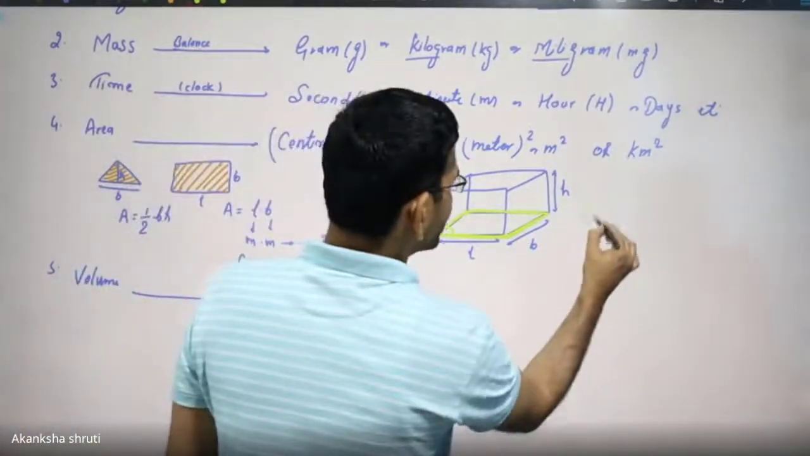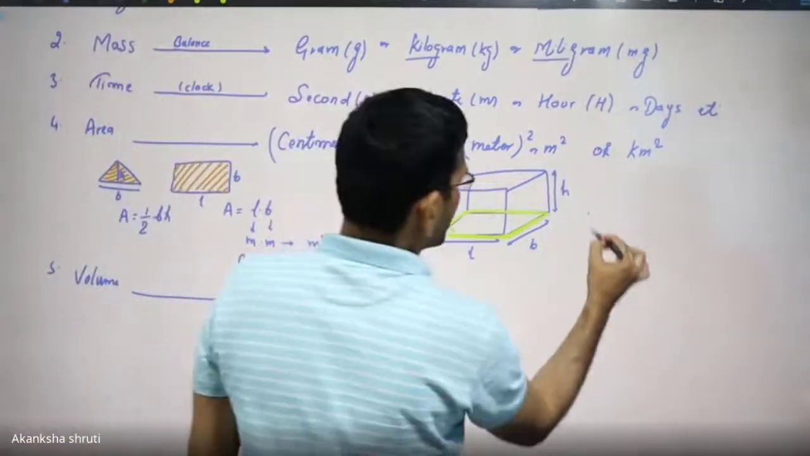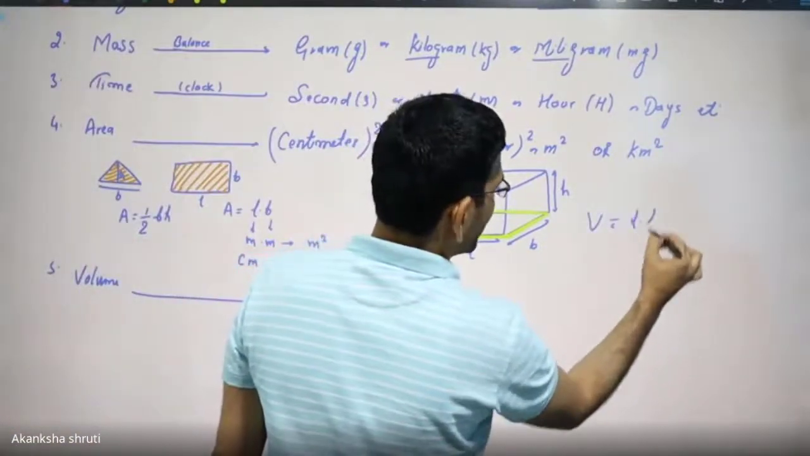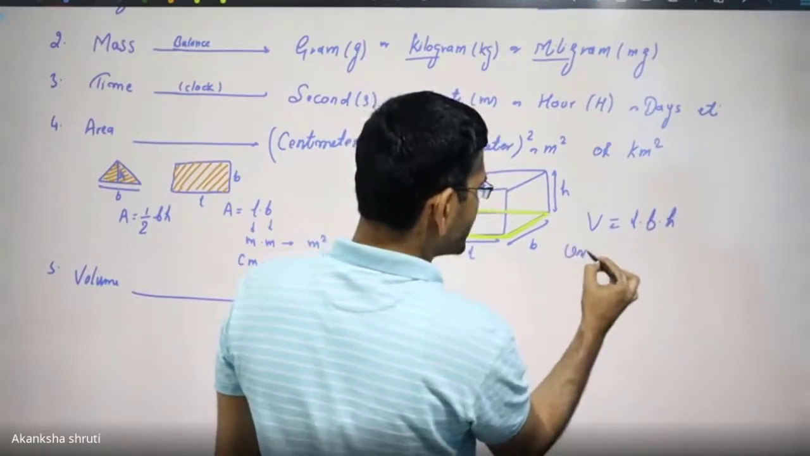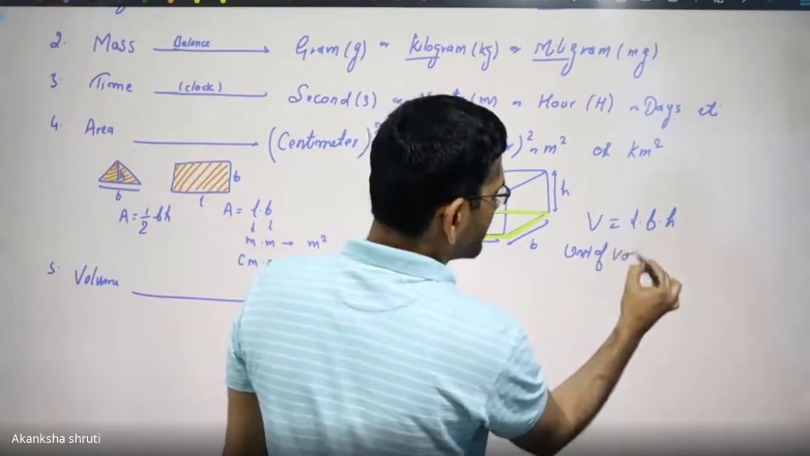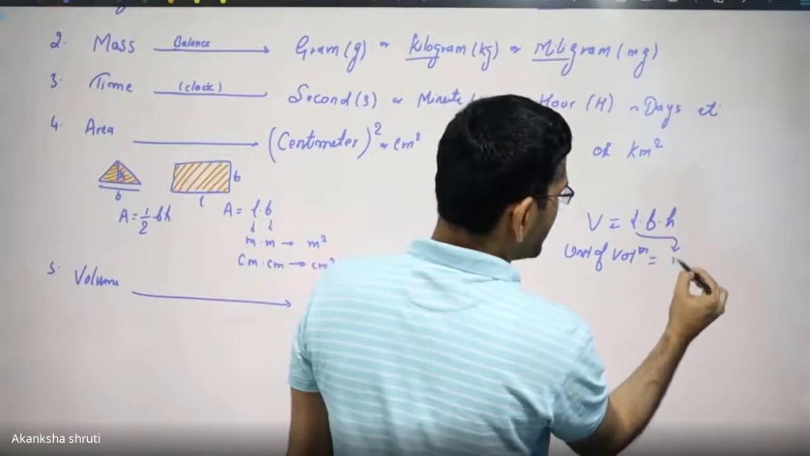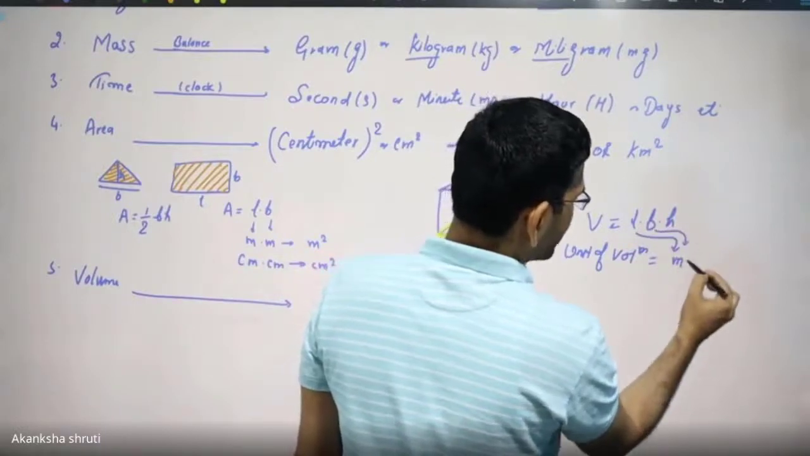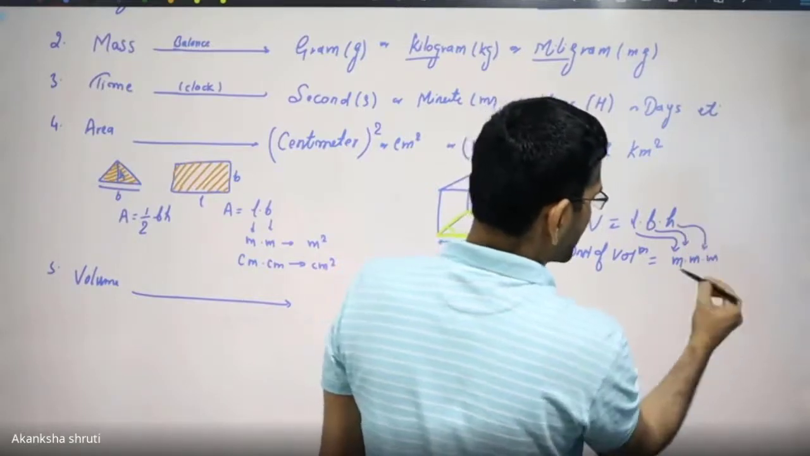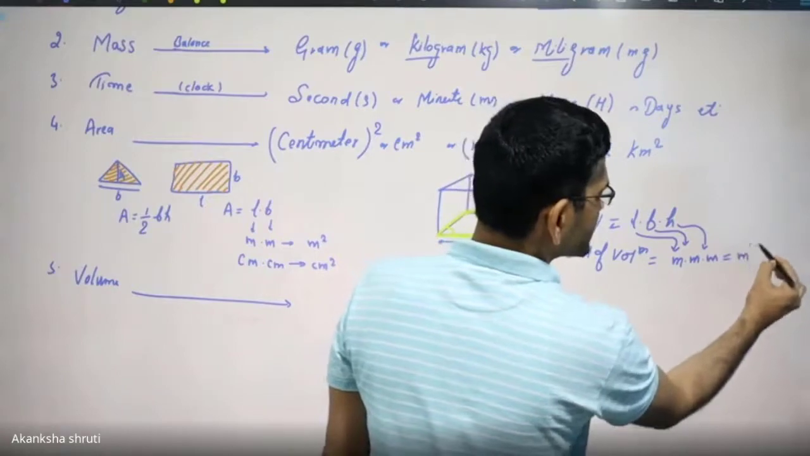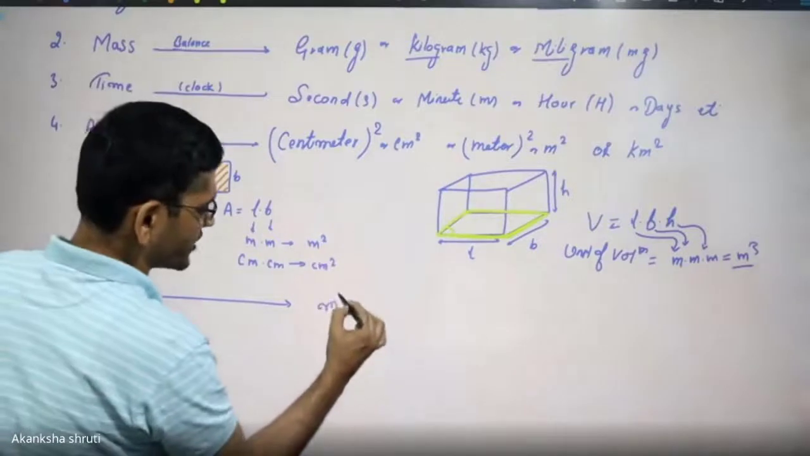The volume that we have learned is calculated by using the formula length into breadth into height. Again, if you want to find the unit of this volume, what will it be? The length unit should be in meter. The breadth is also a kind of length, another meter. The height will also be in meter. So meter into meter into meter is meter cube. Therefore, the volume is expressed in terms of meter cube.